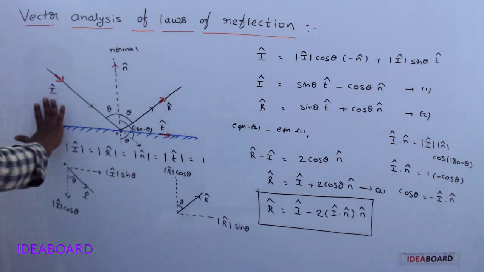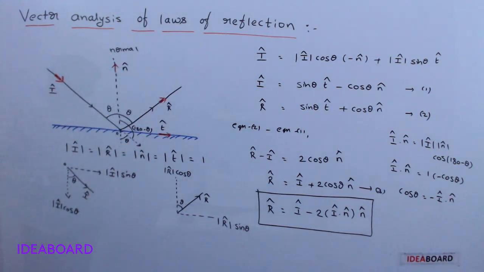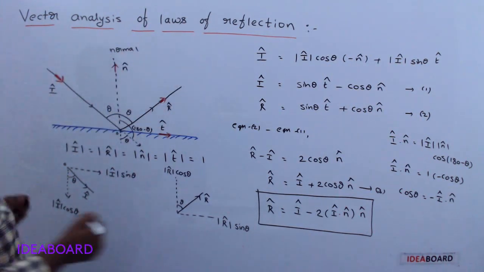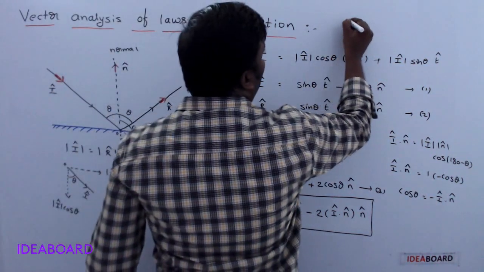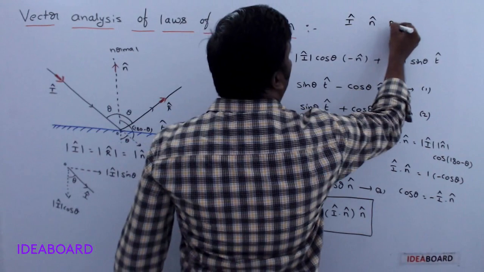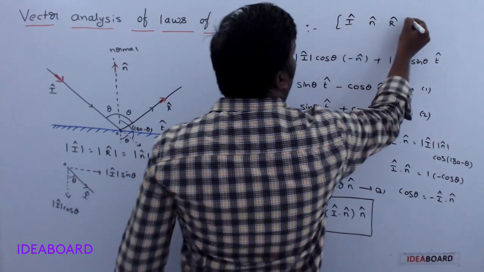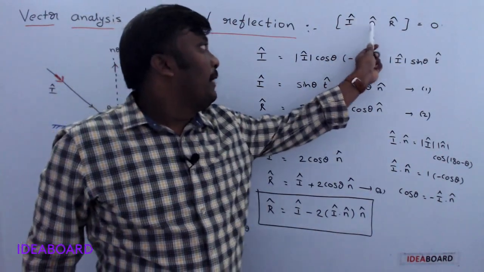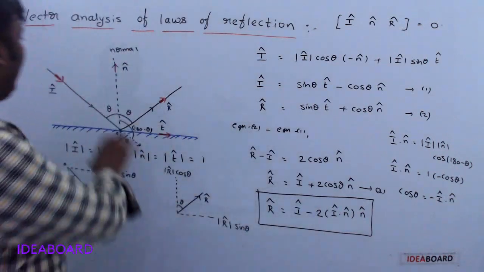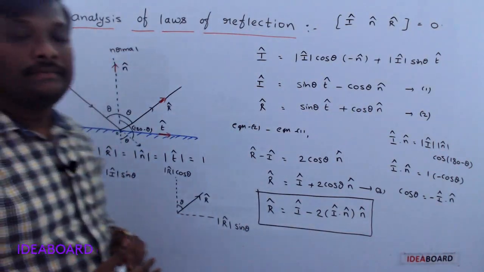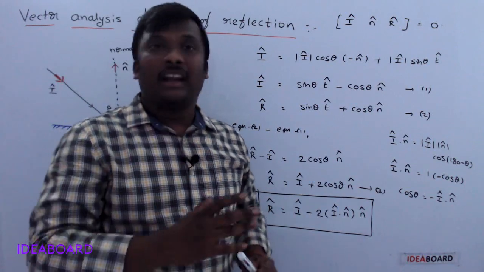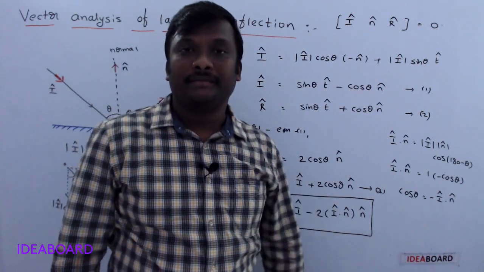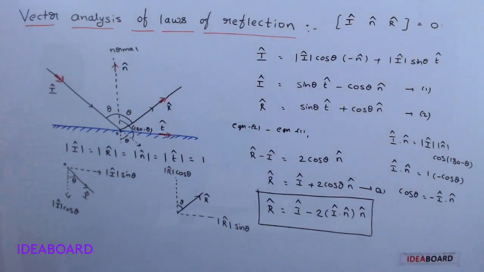And here I cap, n cap, r cap are all three coplanar vectors. Whenever all three are coplanar vectors, their box product, the box of I cap, n cap, r cap, is always equal to 0. So in vector analysis, you must remember this formula and this formula for numerical purposes. Clear? Please note it down.